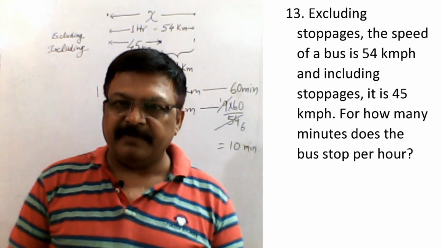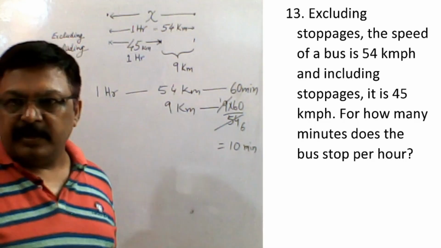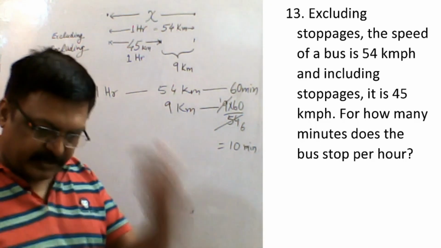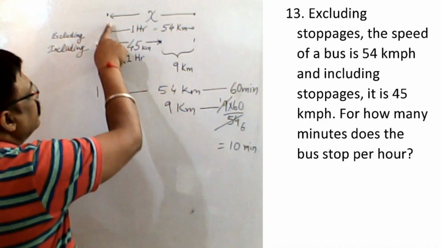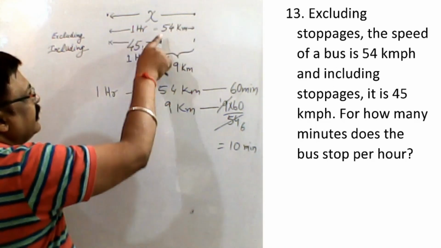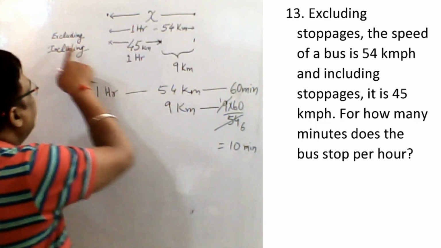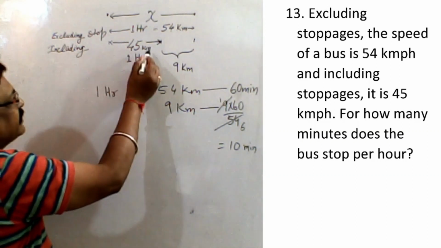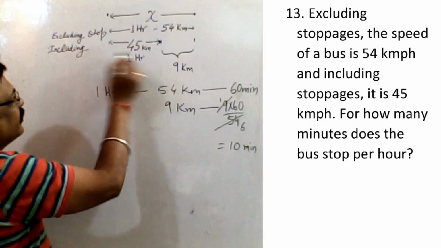Now this question says, excluding stoppage, the speed of a bus is 54 km per hour, and including stoppage, it is 45 km per hour. What we have to find out is how many minutes the bus stops per hour. So in 1 hour, how many minutes is the bus going to stop? Suppose the bus covers x kilometers. It is very clearly saying 54 km per hour excluding stoppages. Including when it stops, how many kilometers does it cover in 1 hour? In 1 hour it covers 45 kilometers.